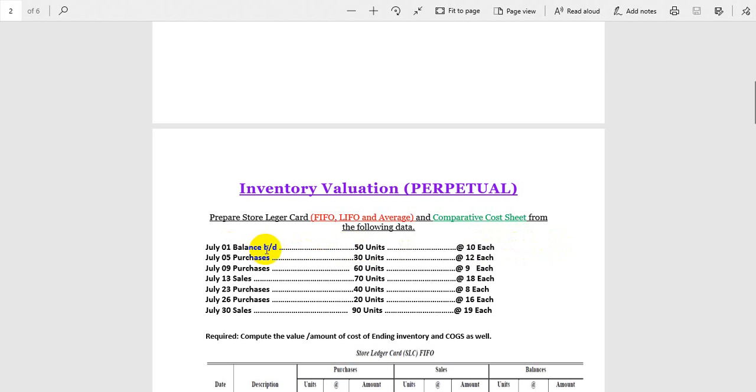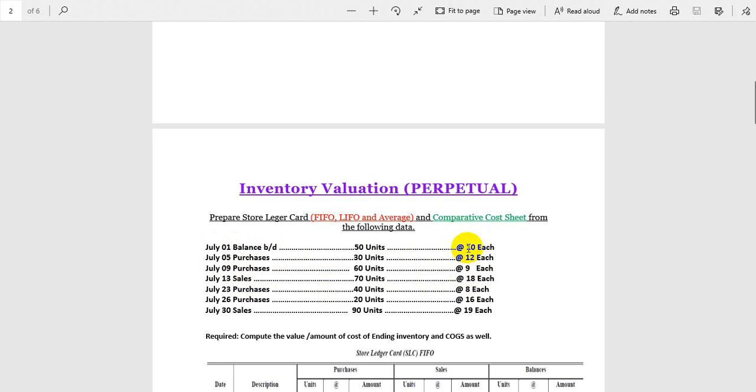So beginning inventory is the last year's unsold units. And on July 5th we purchased 30 units at the rate of 12 each. July 9 we purchased 60 units, 9 each. Then we sold 70 units. This is 18 each. This is the sale price and this is the cost price.